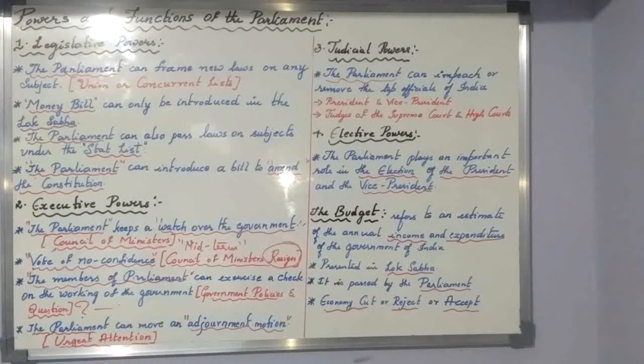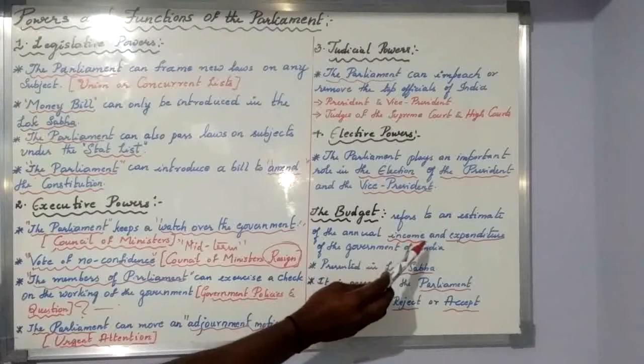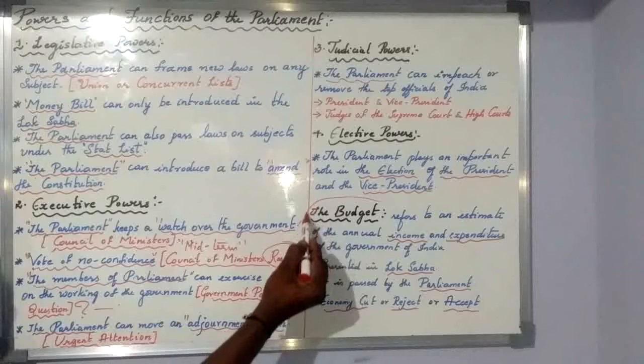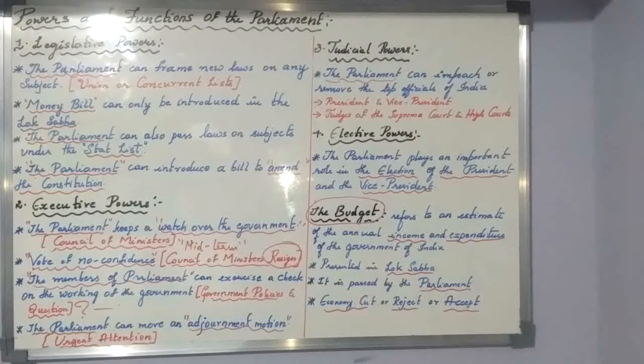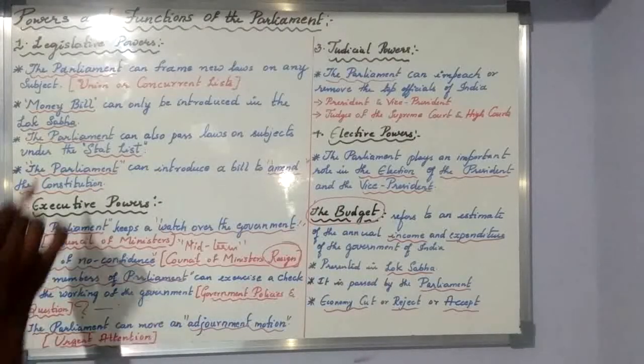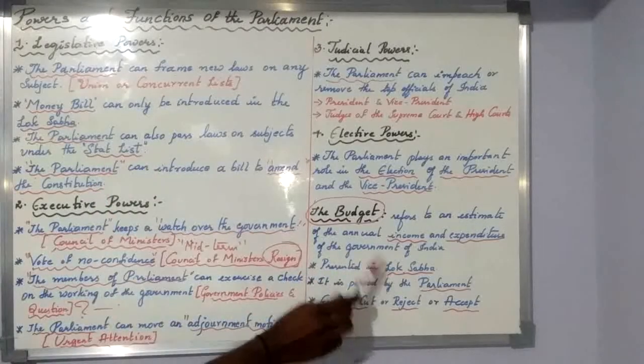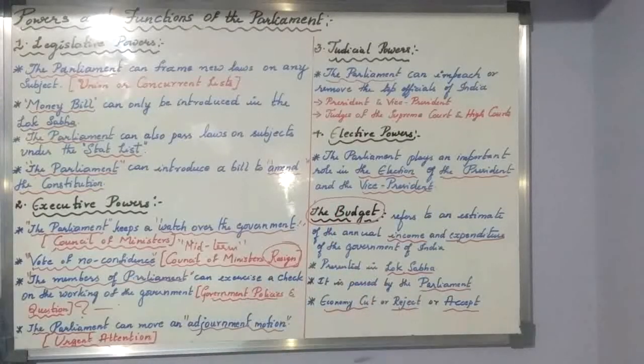Every year the annual budget is given to us by the ruling party. What is the annual budget? That is the income and expenditure of the government. The one year income and the next one year expenditure that the government is going to incur is given in the form of a budget, which is called a money bill. It can be introduced only in the Lok Sabha House and presented there. After the agreement of both the houses, the budget is passed.